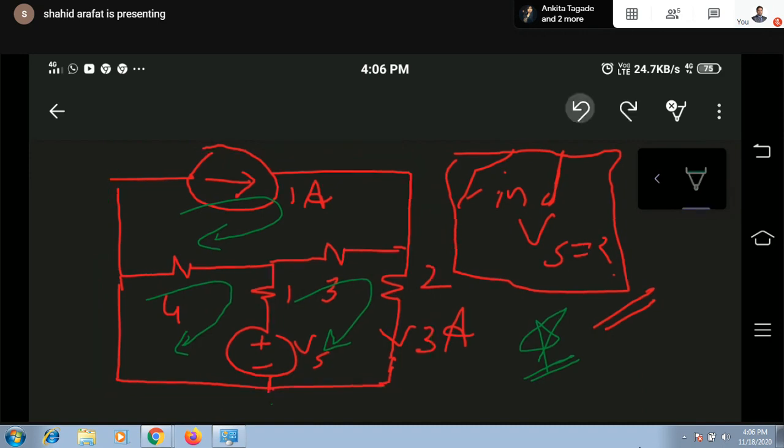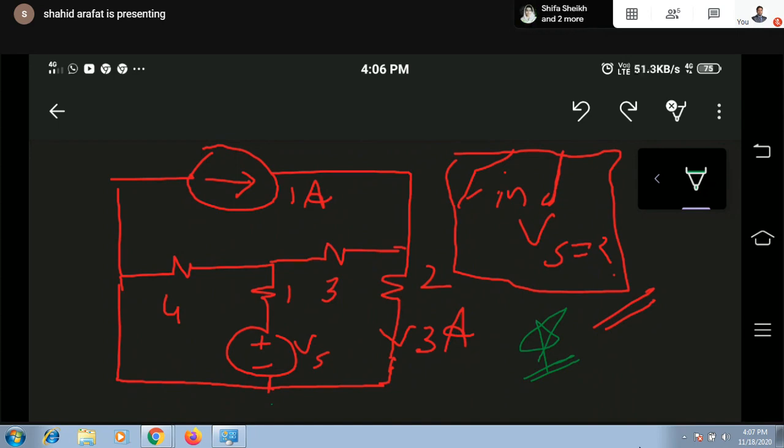Otherwise you will not be able to apply a KVL equation in any such closed path. As per the mesh concept, you cannot apply KVL in this closed path. You can only apply here, here, or here. By restricting, you will not be able to find the answer. So better you apply KVL in any closed path.